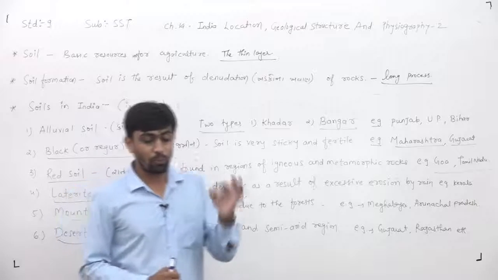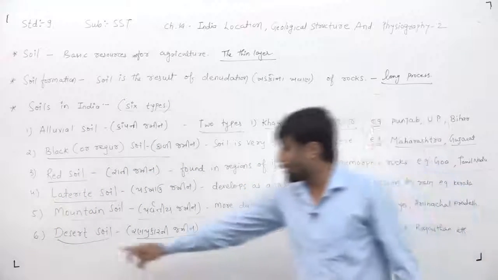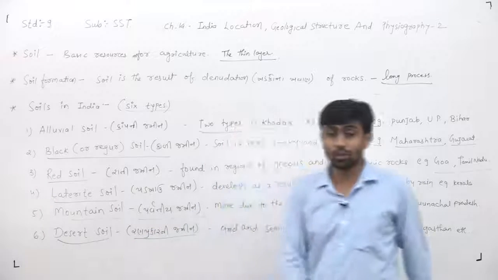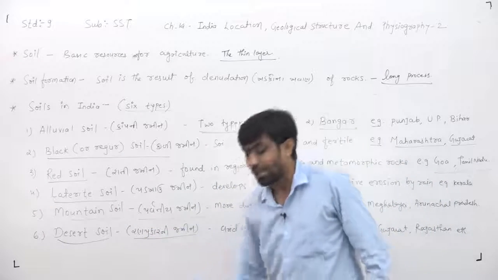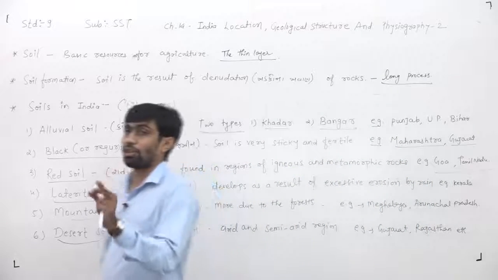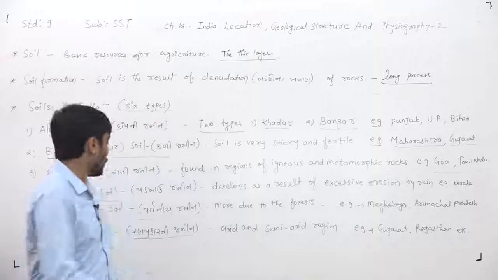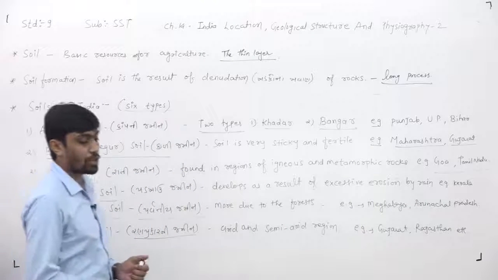Agriculture has been made possible in such soil only through irrigation. If any farmer wants to do agriculture in desert soil, they require the facility of irrigation.